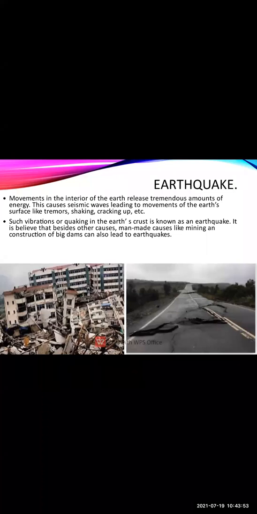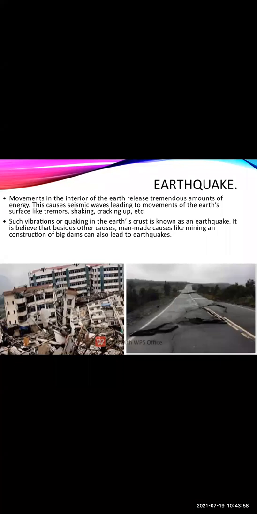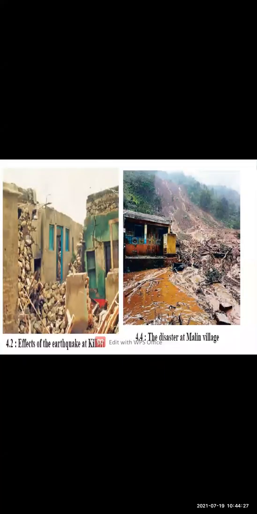Such seismic waves are generated in the earth's crust, which causes cracking and shaking. This vibration causing shaking of the earth's crust is called an earthquake. Due to this earthquake, there is collapsing of buildings and cracks on the road. So there is huge damage to the property and lives of the people.